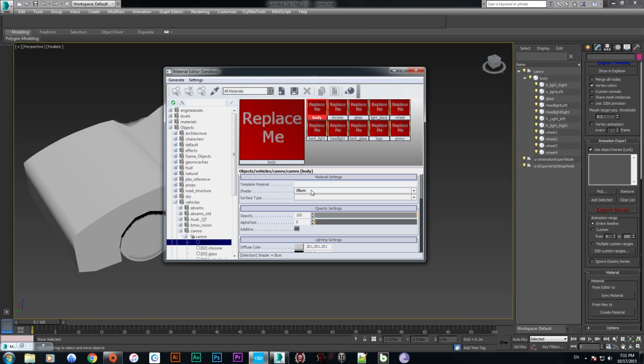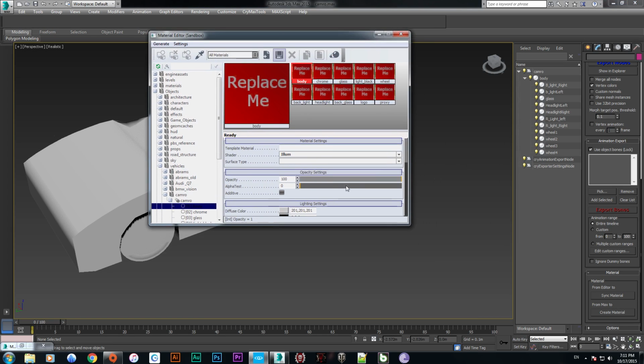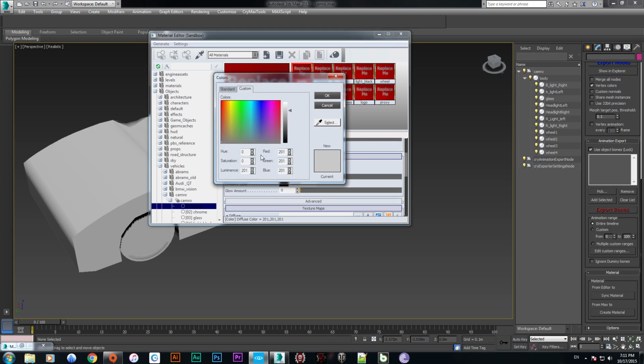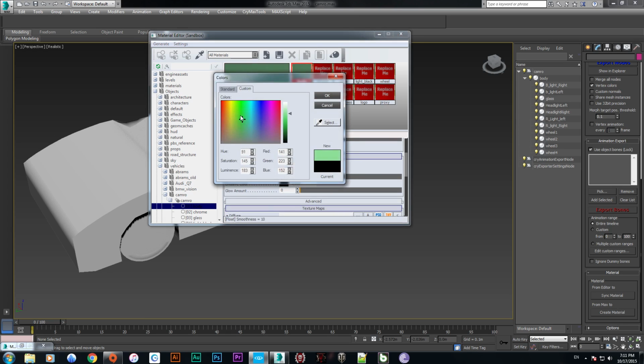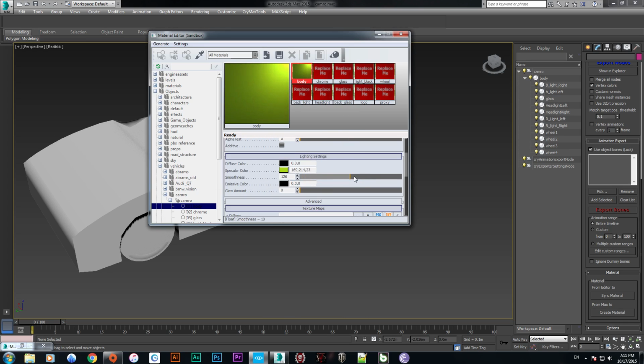So we are setting the body and we are setting up this like this, making it down black and making it up with full green color or something like mixed, pushing OK and smoothness to like this. And now the chrome, making it full black and full white and making smoothness too high.